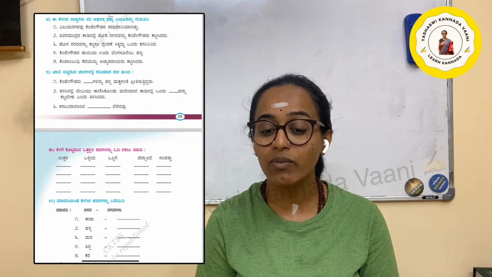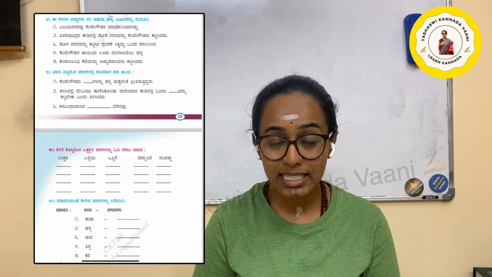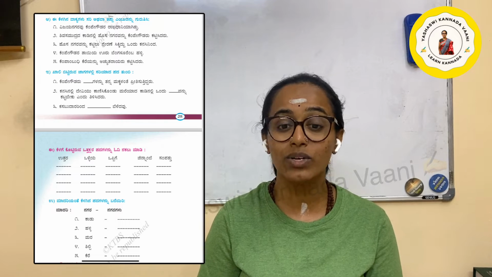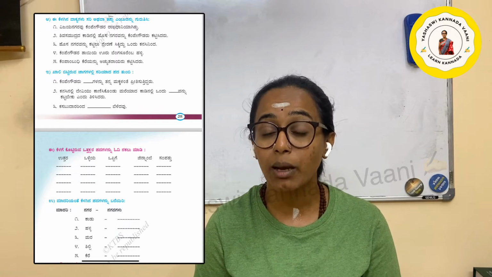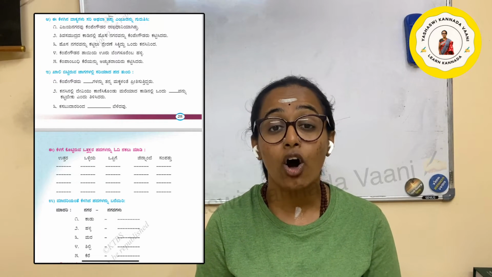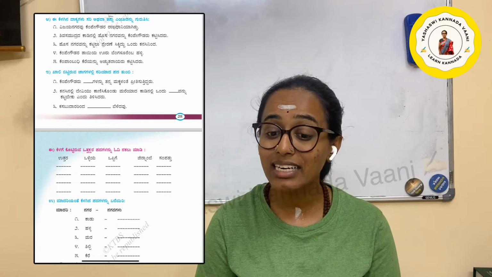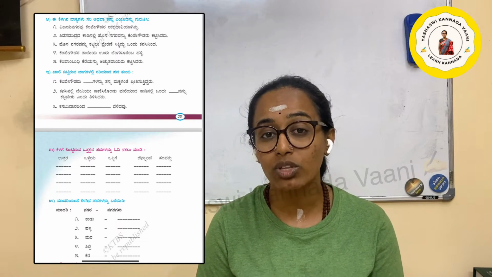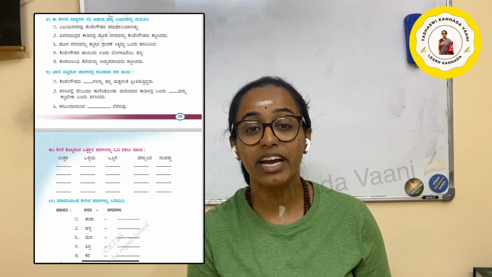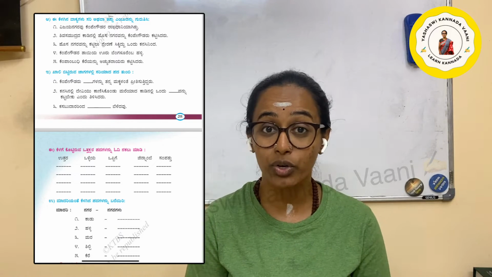Next, ಈ ಕೆಳಗಿನ ವಾಕ್ಯಗಳನ್ನು, the below sentences, ವಾಕ್ಯ is a sentence, ವಾಕ್ಯಗಳು is sentences, ಸರಿ ಅಥವಾ ತಪ್ಪು, ಸರಿ is correct, ತಪ್ಪು is wrong ಎಂಬುದನ್ನು ಗುರುತಿಸಿ. So ಗುರುತಿಸಿ is identify, identify which is right, which is wrong, true or false.